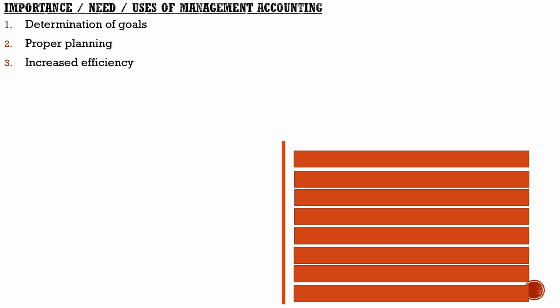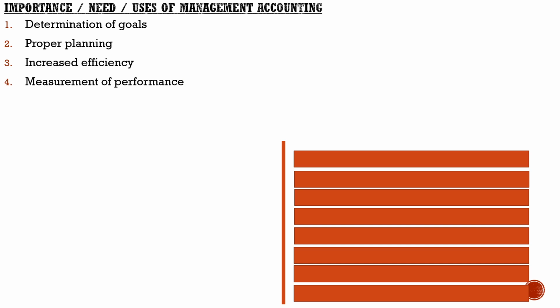This process helps in measuring and increasing the efficiency of the enterprise. Ultimately, which helps the management in proper control over the business. So, management accounting helps in increasing the efficiency in particular, as well as increasing the efficiency of the organization as a whole.